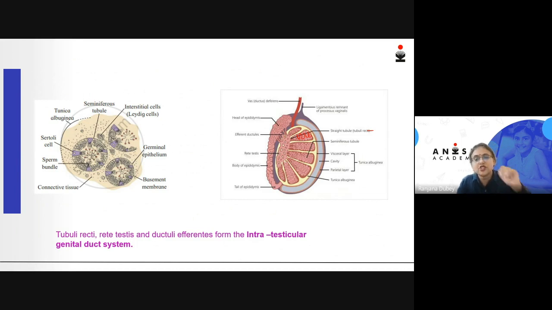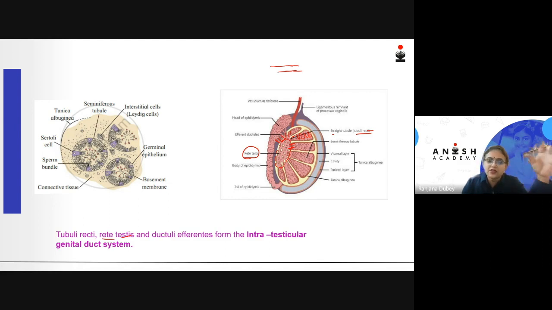These eventually lead into straight tubes called tubuli recti, and these then enter irregular cavities called rete testis, which again form various tube-like structures called efferent ductules, also called ductuli efferentes.